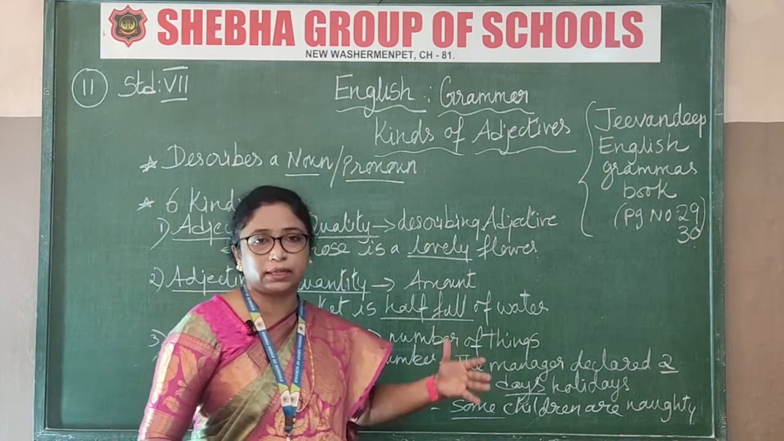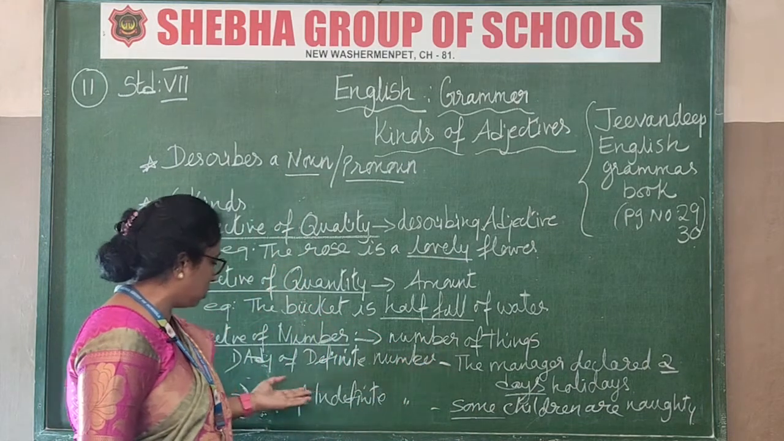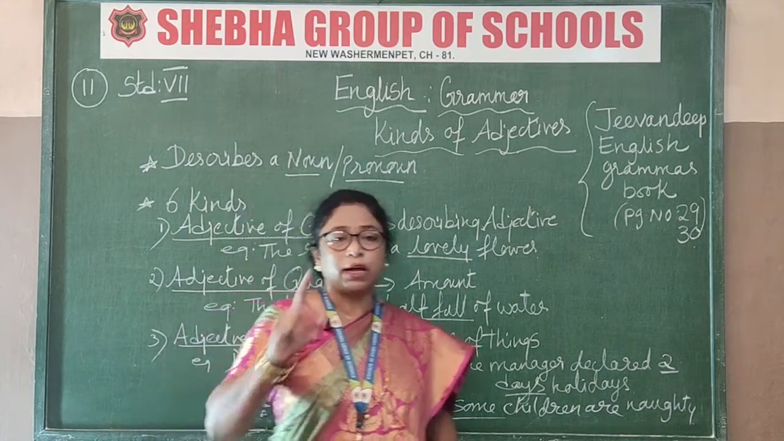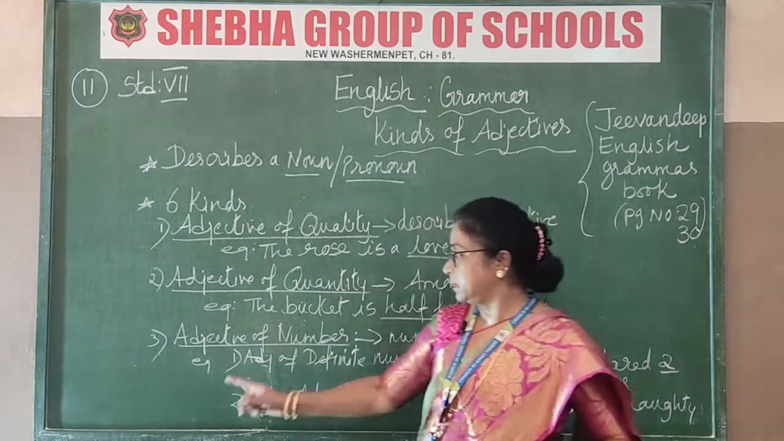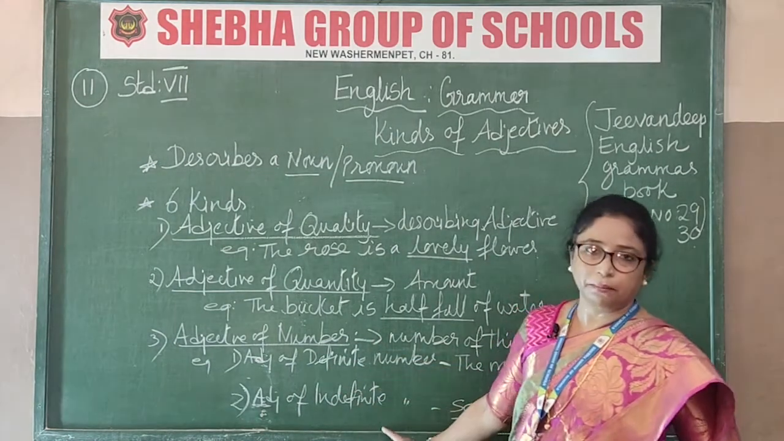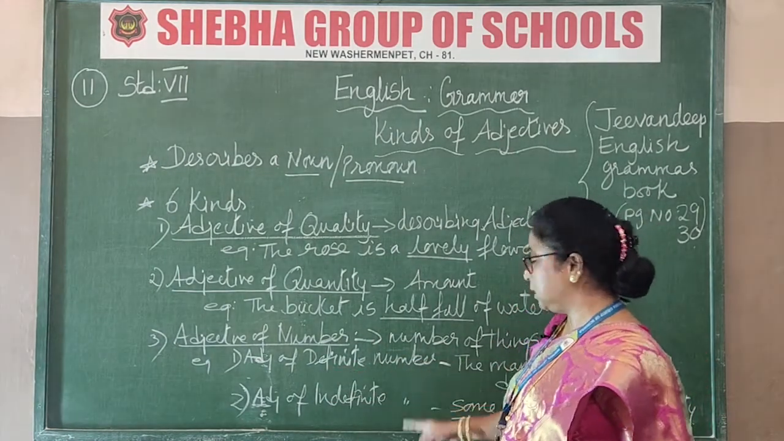How many number of things are there? So for example, say this is also adjective. In this there are 2 varieties. There are 2 varieties of adjective of number. What is it? One is adjective of definite number, adjective of indefinite number. What is the adjective of definite number?